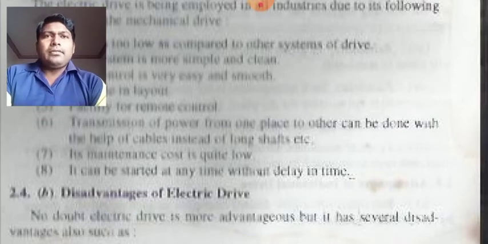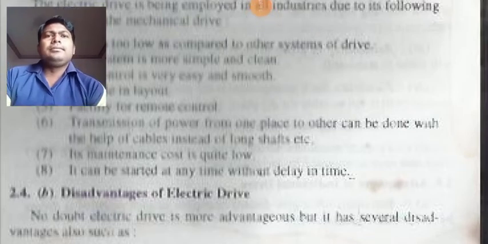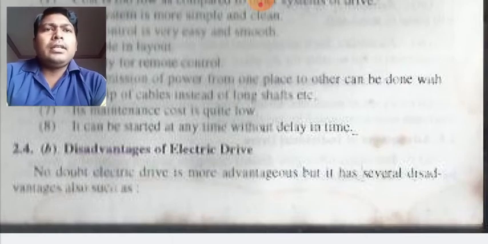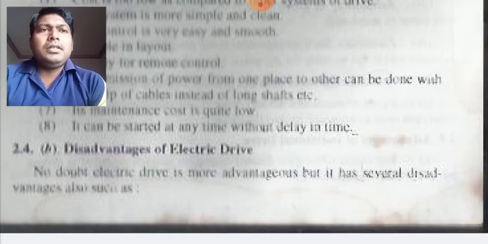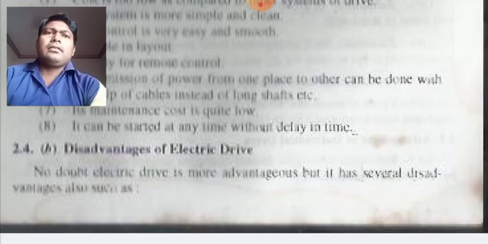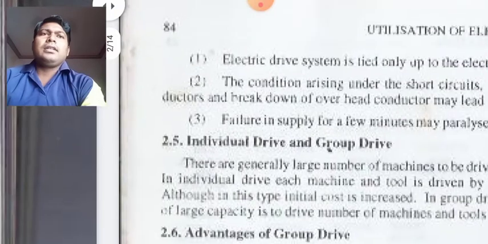So besides these advantages, there are some disadvantages. As is obvious, there cannot be only advantages to any system. So here also we have some disadvantages. So what are these disadvantages? No doubt electric drive is more advantageous, but it has several disadvantages. Let us discuss them one by one, the disadvantages of electric drives.